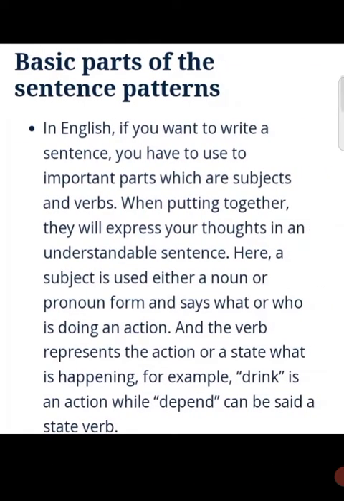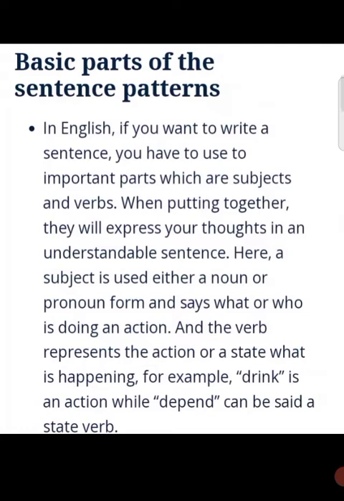Basic parts of sentence patterns. In English, if you want to write sentences, you have to use two important parts, which are subjects and verbs. When put together, they will express your thoughts in an understandable sentence.